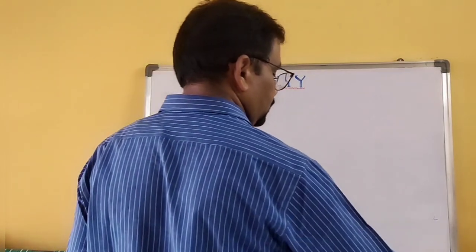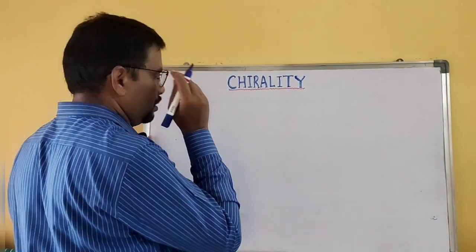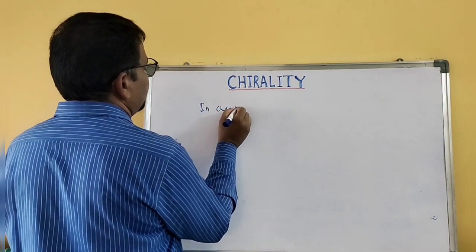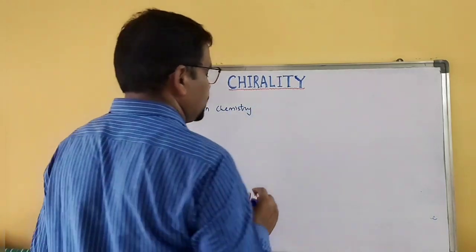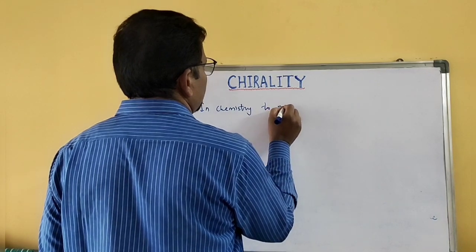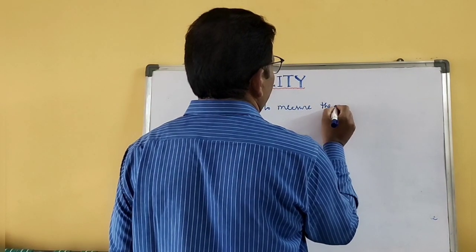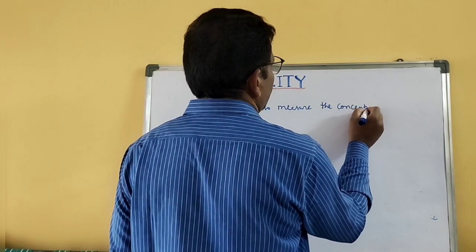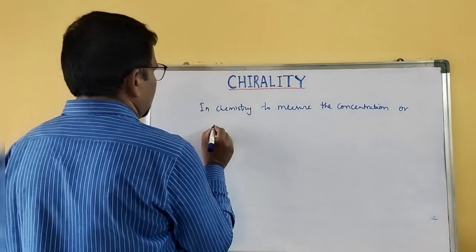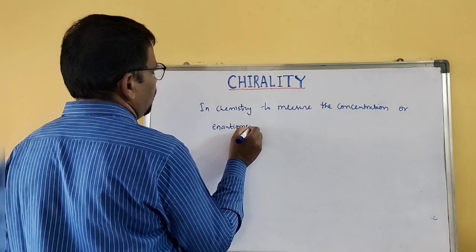Generally in chemistry, optical activity is needed to measure the concentration or enantiomeric ratio.